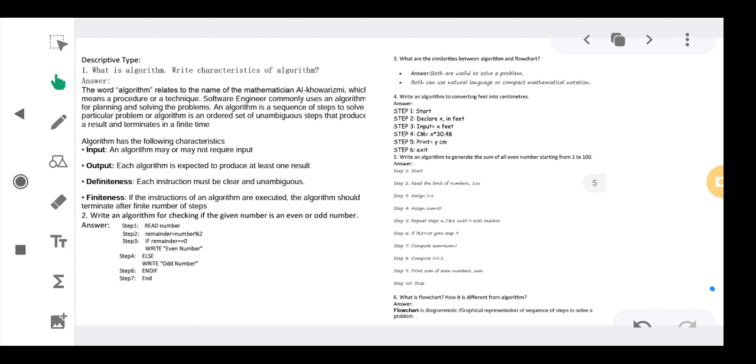If this is the condition, it means we are getting the quotient as well as the remainder value, right? So if we are getting some remainder, it means the number is not completely divisible by 2. If a number is not completely divisible by 2, then it will be an odd number for sure. So we have to print that it is an odd number.